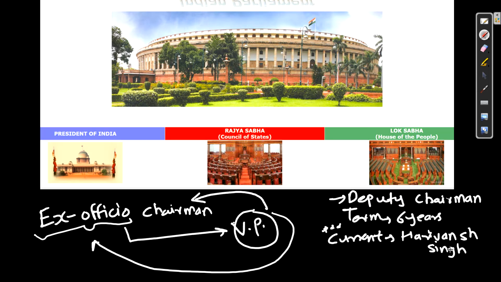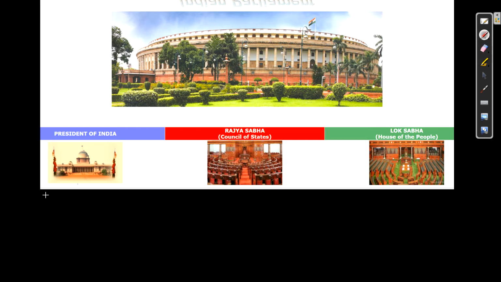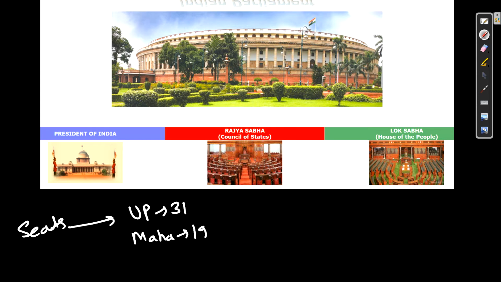Very important. Now we will see the Rajya Sabha seats. How many seats are there basically? So seats in Rajya Sabha. The maximum seats in the Rajya Sabha come from UP, that is 31, and then second Maharashtra, that is 19. Qualification, very important question again. TCS favorite question, you can say.